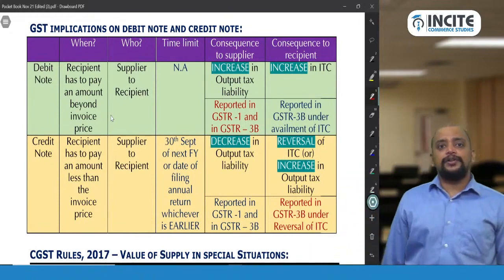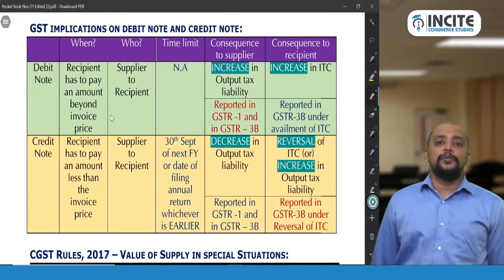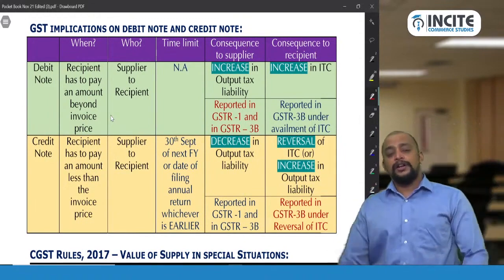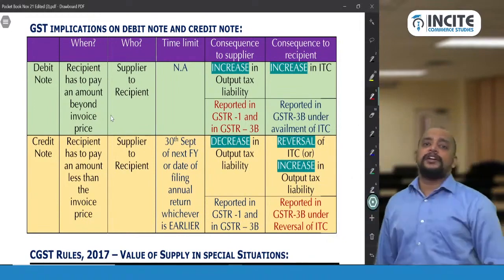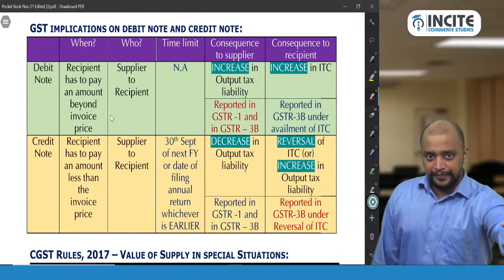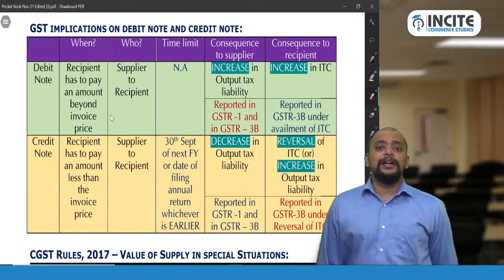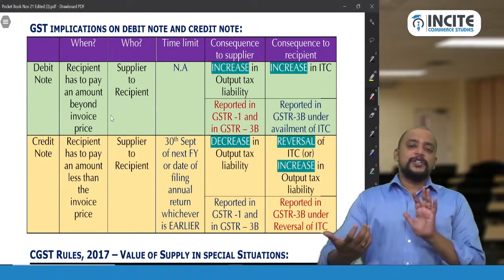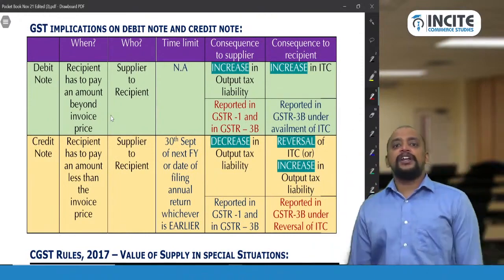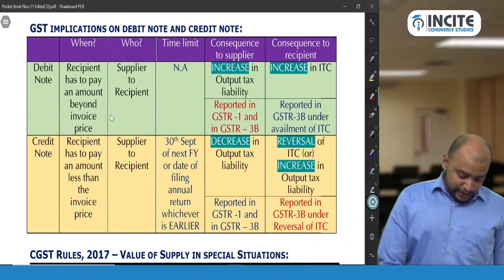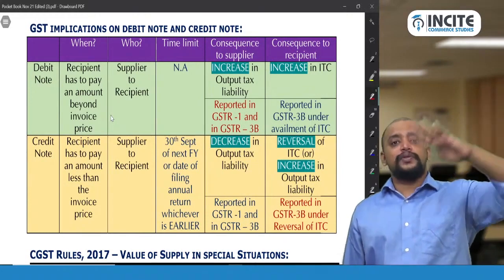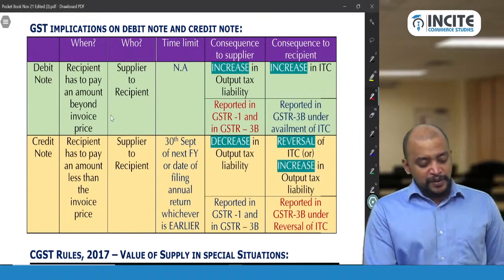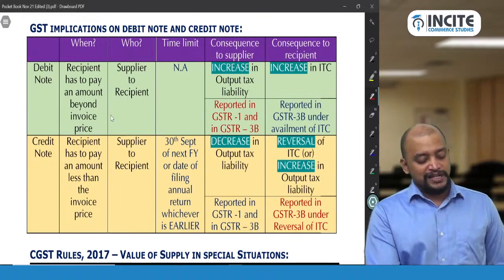Now when you give a discount, first you made a sale 10,000, 1,200 rupees, so recipient account debit to sales 10,000, to GST payable 1,200. Now you are reducing the recipient because you are offering a discount, so discount allowed account debit, GST payable account debit, so your liability will come down to recipient, which means you are giving a credit note to the recipient whenever you pass on the benefit. So invoice value increases, debit note; invoice value decreases, credit note. Recipient has to pay an amount beyond the invoice price, or an amount less than the invoice price: debit note and credit note.